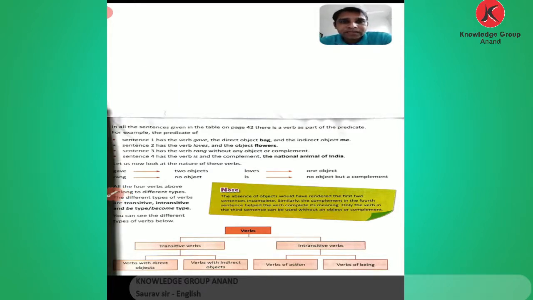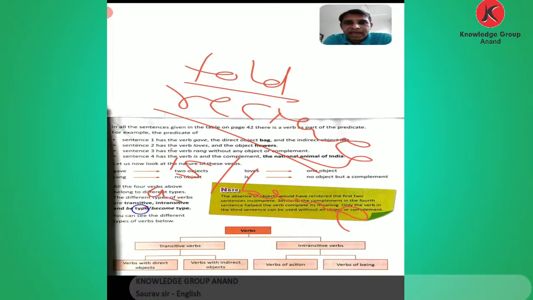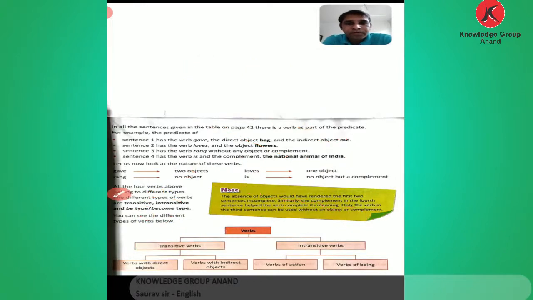A verb of action means the action, such as told, receives: he told, he receives. That is the doing action. The verb of being is is, am, are, become.